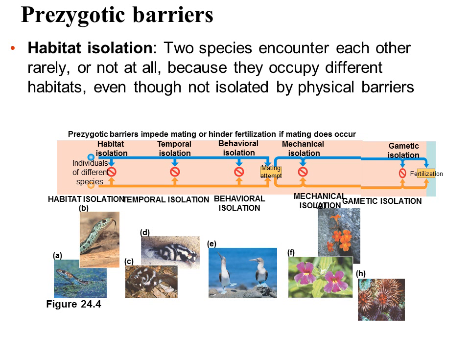The first prezygotic barrier is habitat isolation. Habitat isolation is when two species occupy different habitats so they encounter each other rarely or not at all. For example, the two snakes in the picture live in two different habitats, so they can't mate because they never meet.